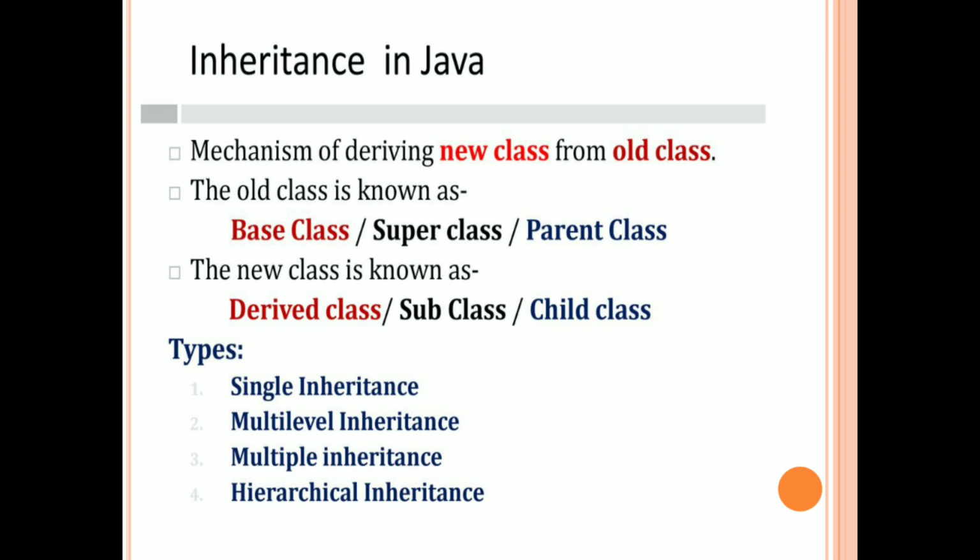One is the superclass and the other is the subclass. A class which is giving the properties to the newly derived class is called a base class, superclass, or parent class. A class which is taking the properties from an existing class is called a derived class, a subclass, or a child class. There are many types of inheritance. Inheritance can be achieved through many different types. The different types of inheritance are single inheritance, multi-level inheritance, multiple inheritance, hierarchical inheritance, and hybrid inheritance.